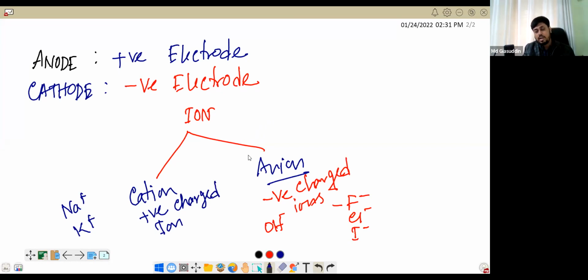So how can one get cations? Who will say how can one get cations? Who will say that? Can you say that? No. So this is the concept of ions, then you need to know.